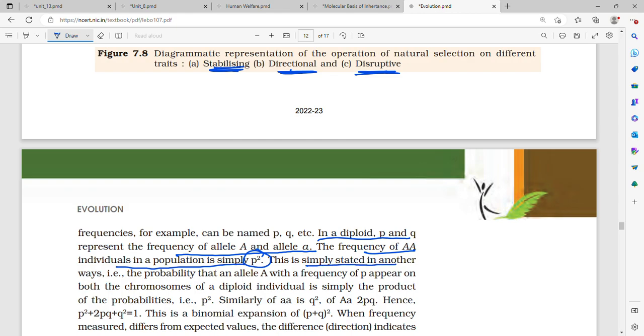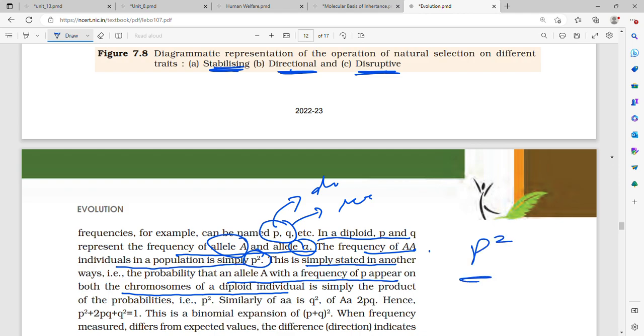So p square is the genotype of dominant. The genotype, we are taking AA.